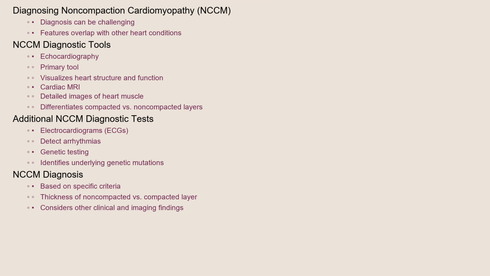Diagnosing NCCM can be challenging as its features can sometimes overlap with other heart conditions. The primary diagnostic tool is echocardiography, which uses ultrasound to visualize the heart's structure and function. Cardiac MRI is another valuable tool, providing more detailed images of the heart muscle and helping to differentiate between compacted and non-compacted layers. Other tests that may be used include electrocardiograms, ECGs, to detect arrhythmias, and genetic testing to identify any underlying genetic mutations. The diagnosis is often based on specific criteria related to the thickness of the non-compacted layer compared to the compacted layer, along with other clinical and imaging findings.